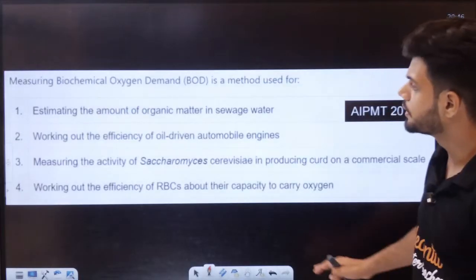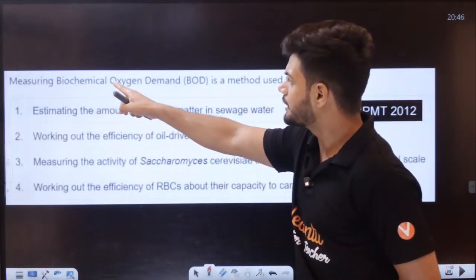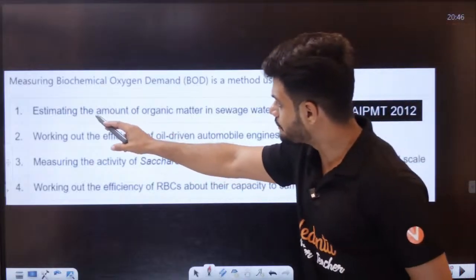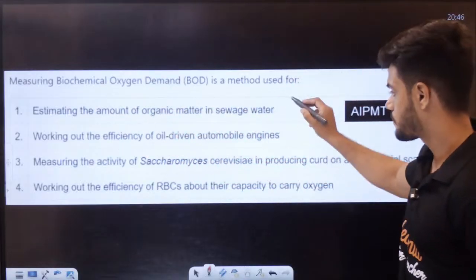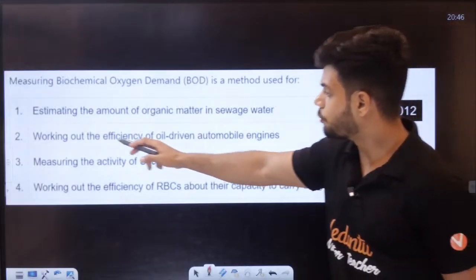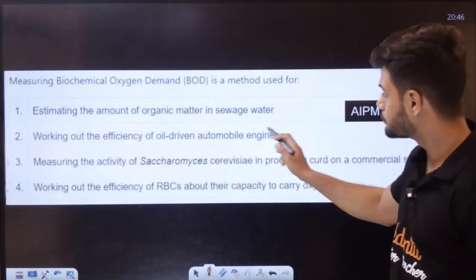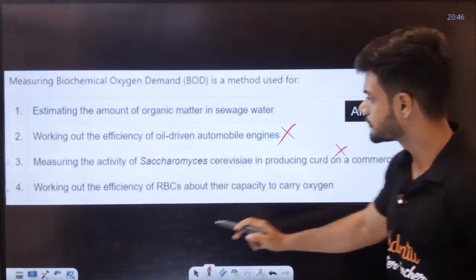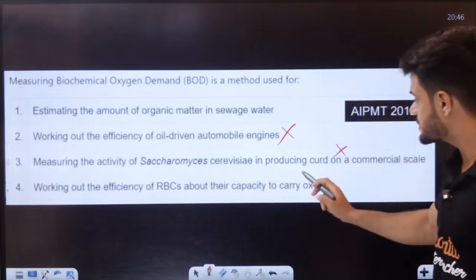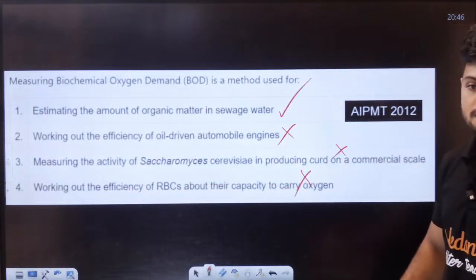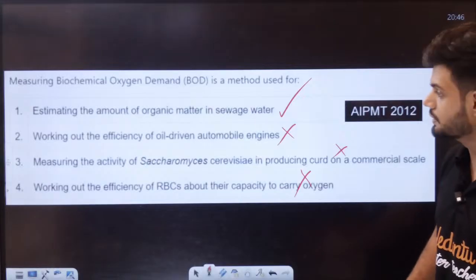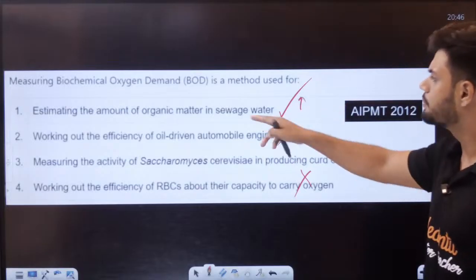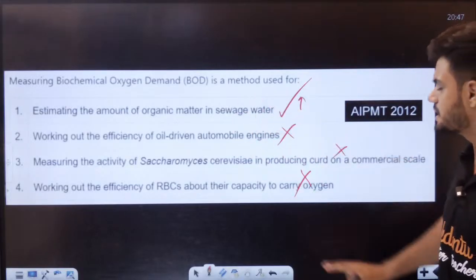Okay. Biochemical oxygen demand is a method for what? What is the use of BOD? Estimating the amount of organic matter present in sewage. Working out the efficiency of oil driven automobile engines? No. Measuring the activity of Saccharomyces? No. Working out the efficiency of RBCs? No. So A is the answer. Estimating the amount of organic matter in the sewage. More BOD, more sewage. Less BOD, less sewage.